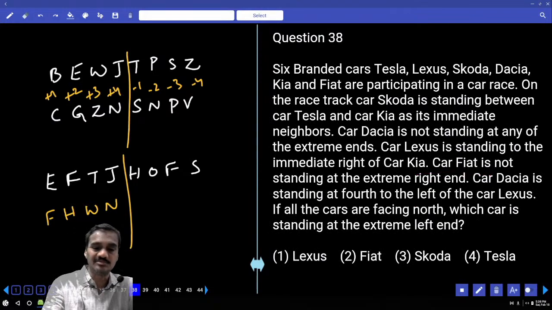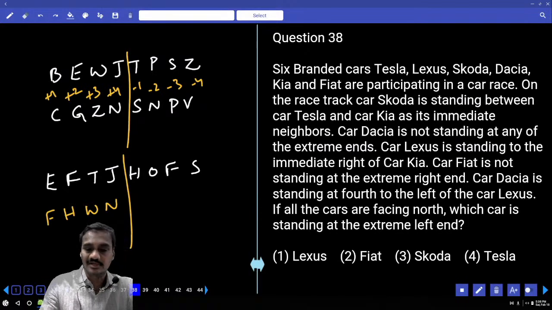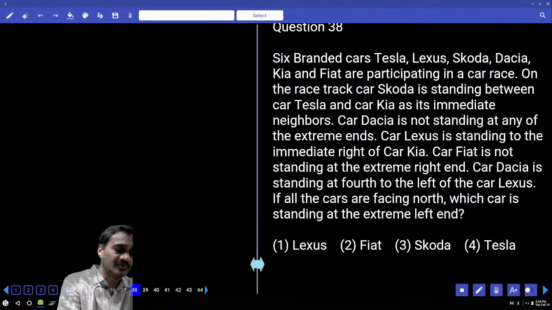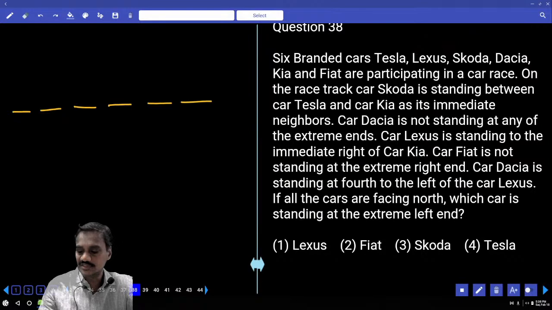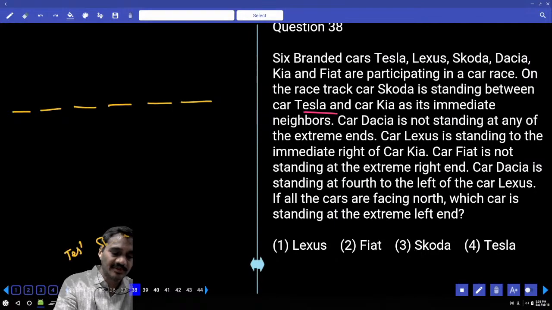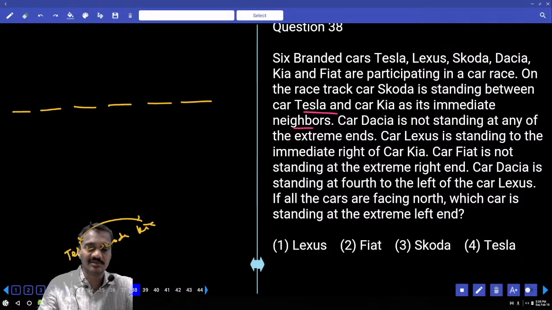Now in this 38, 6 branded cars are participating in a car race, and they were placed in an order. Now we need to find out the order in which these 6 cars were placed. First one, on the racetrack, Skoda is standing between Tesla and Kia. Now this Skoda is in between Tesla and Kia, and Tesla and Kia in any order, together as its immediate neighbors.